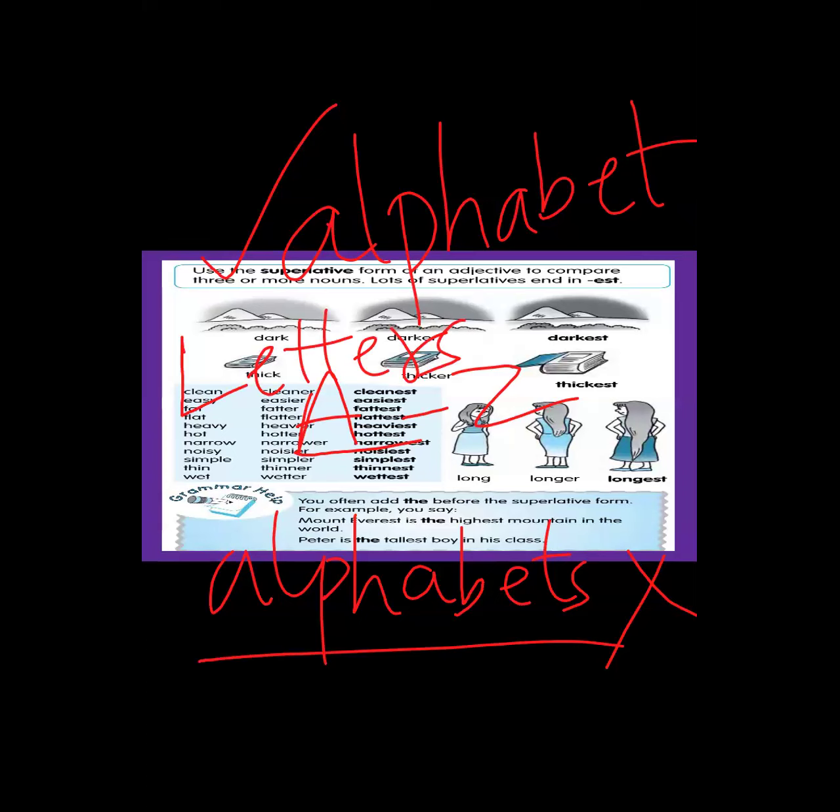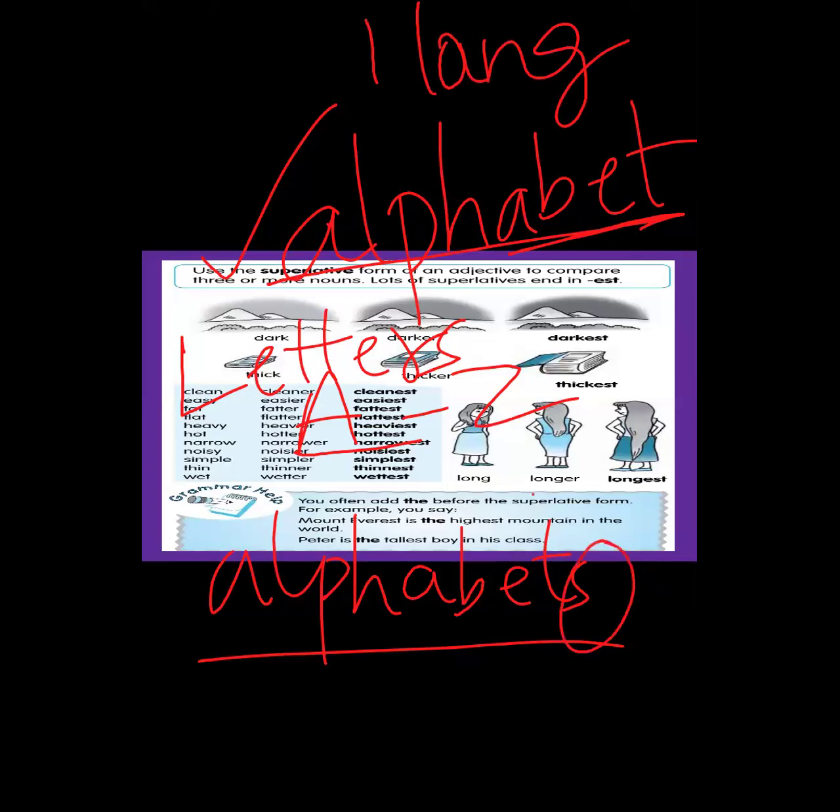If you're talking about only one language, like Urdu alphabet or English alphabet or Telugu alphabet or Arabic alphabet, you use alphabet. When you are talking about two different languages, then you use alphabets with an S.